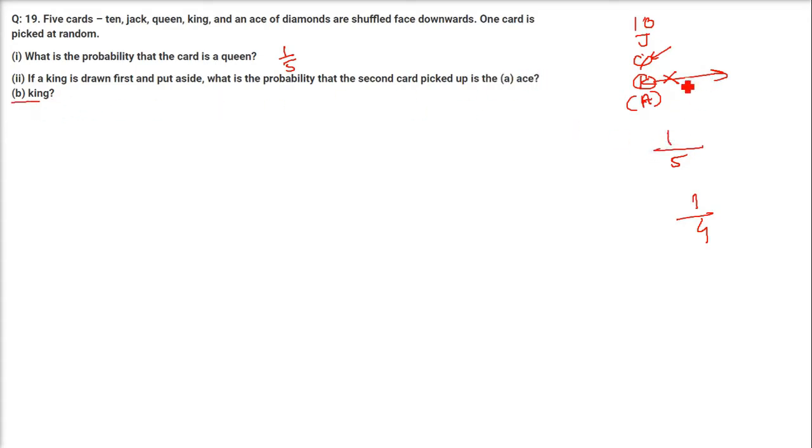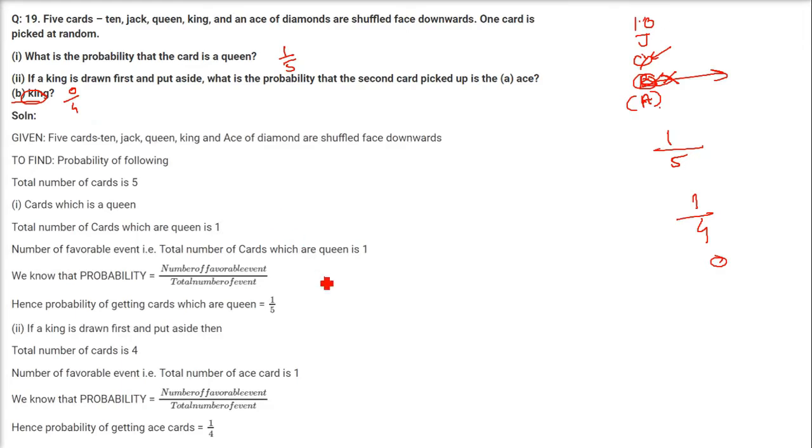And then what is the probability of getting a king? See, king has already been taken out. So it is not there. See, only the possibilities are the 10, jack, queen and ace. There is no king. So for the king, the probability will be 0. 0 by 4. That is 0 only. So 1 by 4, 1 by 5, 1 by 4 and 0 will be the answer.